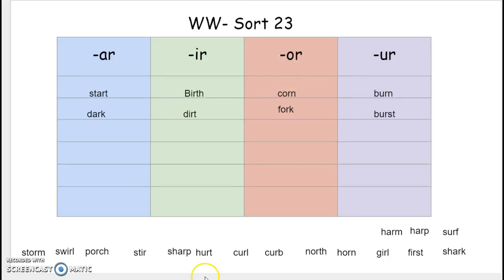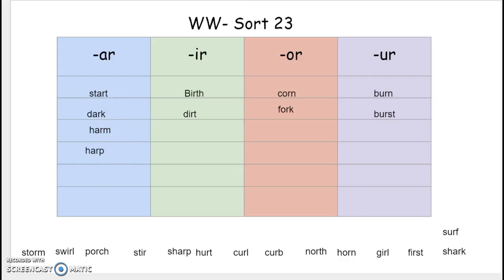The next word is harm. Harm goes in the AR column because it says ar, harm. Our next word is harp. Harp, it says ar, and the A is controlled by the R saying ar. It's going to go in the AR column.